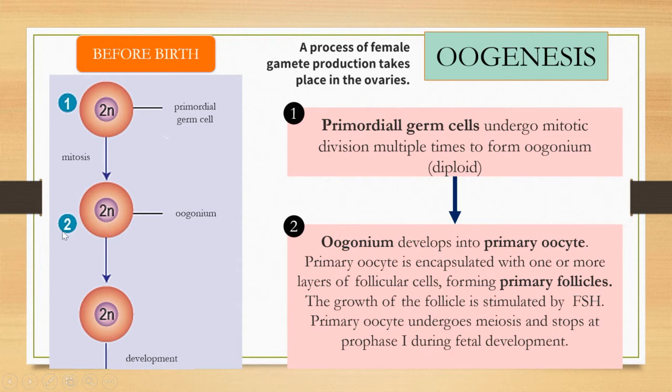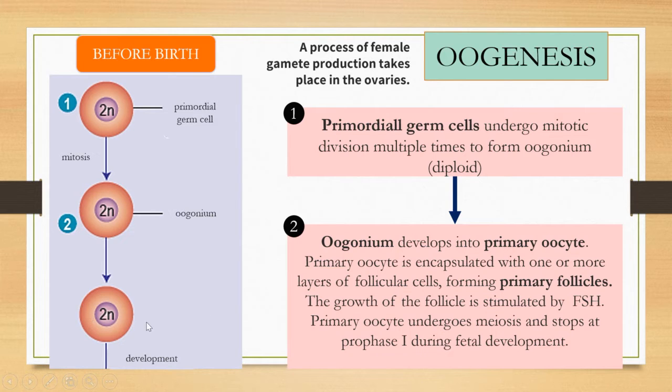Then we go to number 2. Oogonium develops into primary oocyte. Every oogonium will develop or grow into a primary oocyte.